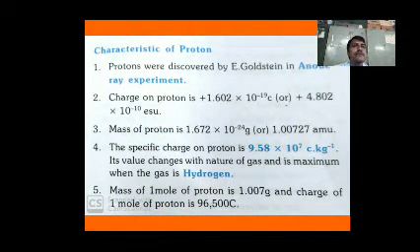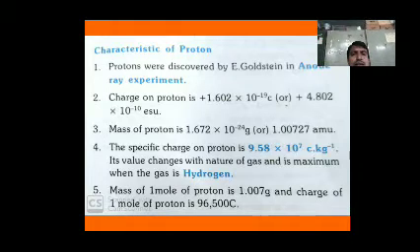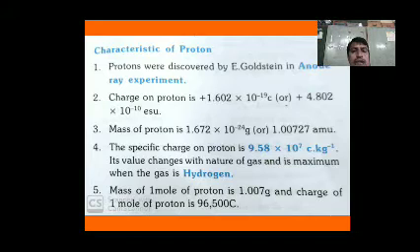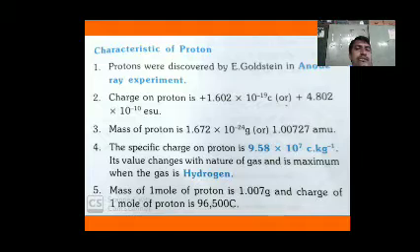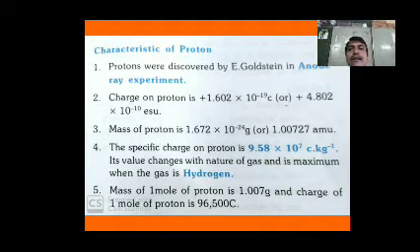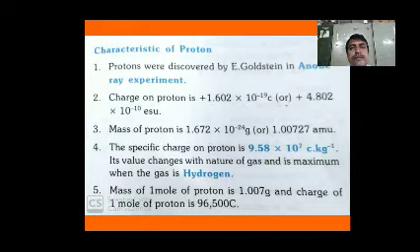Protons were discovered by Goldstein in the anode ray experiment. The charge on a proton is plus 1.602 into 10 to the power of minus 19 coulombs or plus 4.802 into 10 to the power of minus 10 ESU, electrostatic unit.